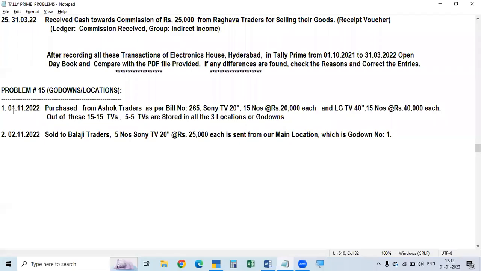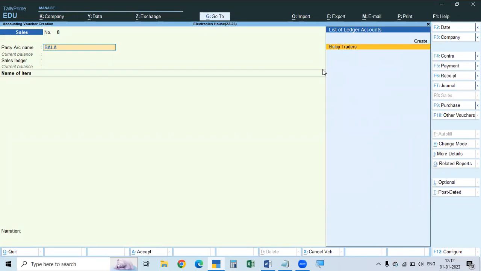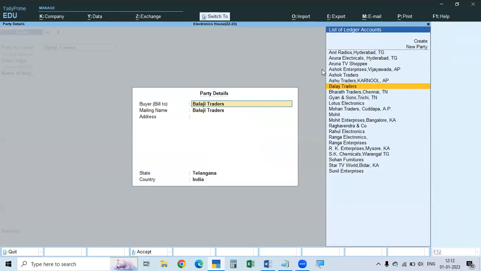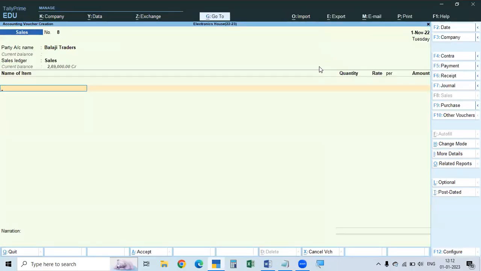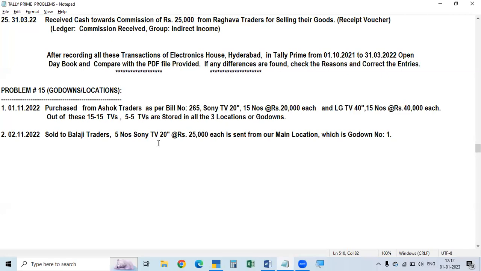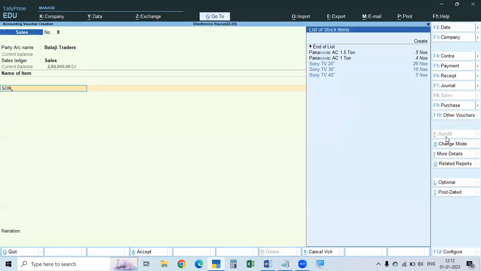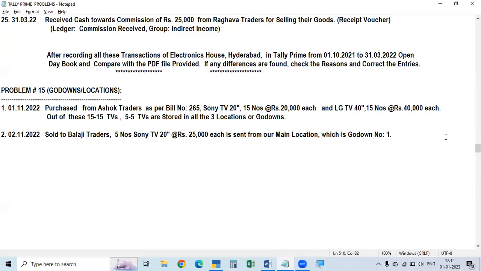And we sold to Balaji Traders. Here also it is a debtor. If it is not available, press Alt C and we have to create the debtors account. So accept and accept. Then sales will be under sales. Okay, sales. Then what did you sell here? Sony TV 20 inches, 5 numbers. But from which godown? All the 3 godowns have Sony 20 inches. Which godown did we sell from? Here, the 5 numbers are sent from our main location, which is godown number 1.